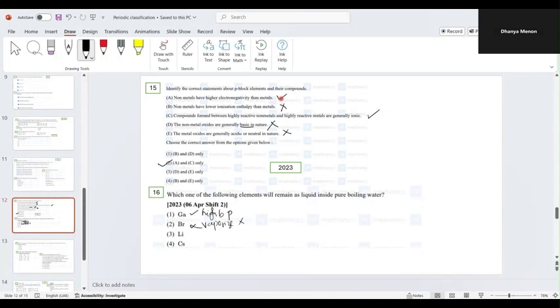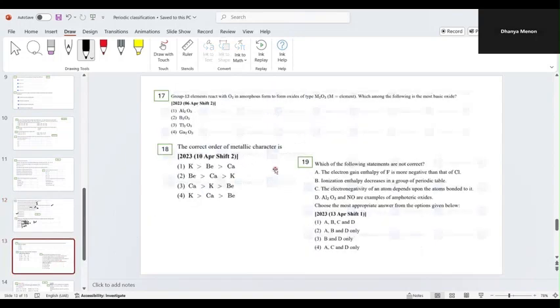Lithium and cesium, they in fact react. Group 1 elements will react explosively with water. So our answer is the first one, gallium. Okay, I hope this is clear. Now, just remember that bromine has a low boiling point. Okay. Now coming to 17th question.